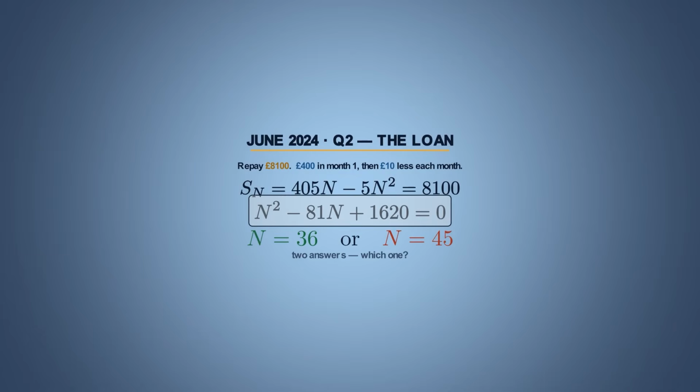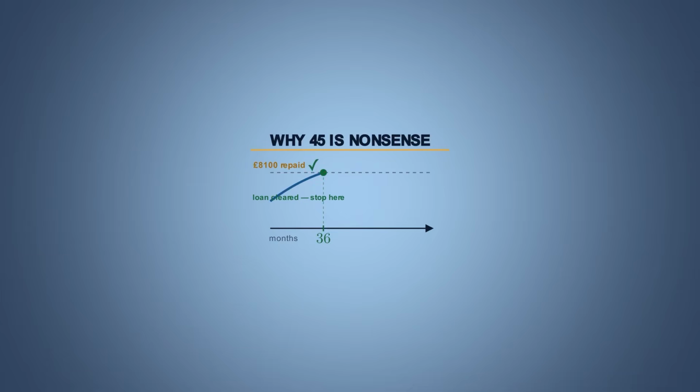So for instance, in 2024, there was a loan question where the maths gave 2 answers, 36 months and 45 months. The loan was paid off at 36, so the 45 months was a nonsense answer. The borrower had stopped paying, but people kept it anyway, and they lost the mark. It didn't make any sense. So the maths was right, but the thinking behind it wasn't. That's a mark you can save just by reading the question twice and understanding the context of the question.